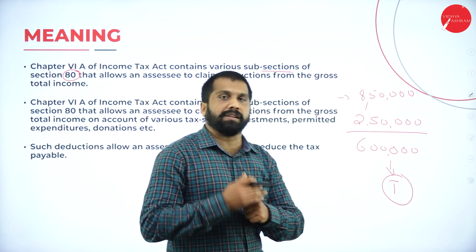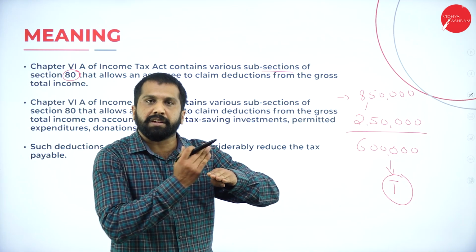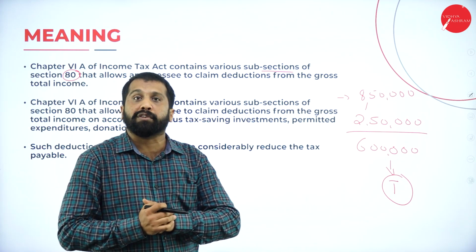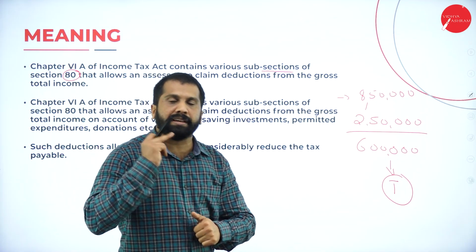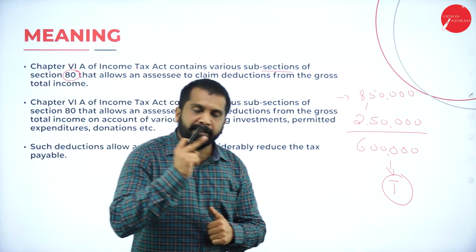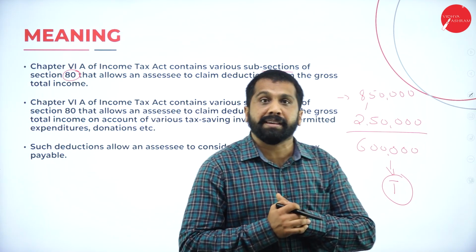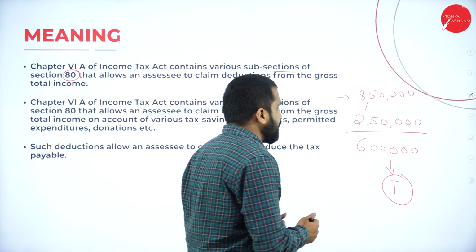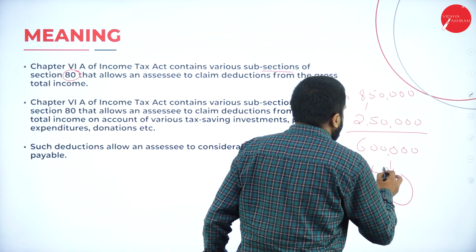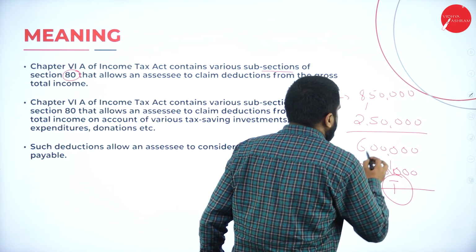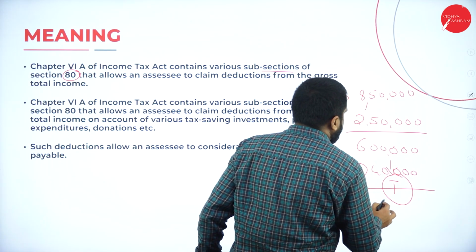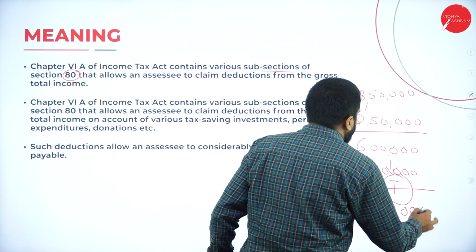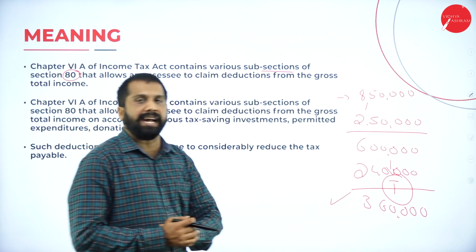That interest per year, how much am I paying? 20 into 12, almost 2,40,000 I am paying as interest. Now, this 2,40,000 you can minus. So, how much are you supposed to pay tax on? 3,60,000. On that you are supposed to pay tax.